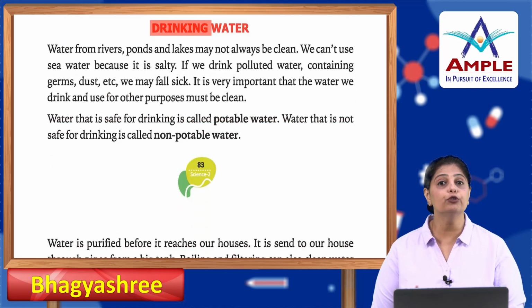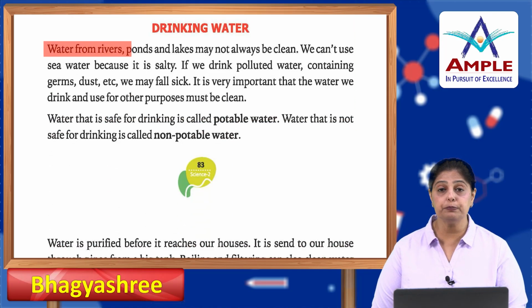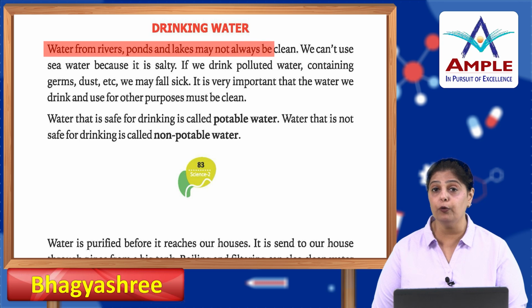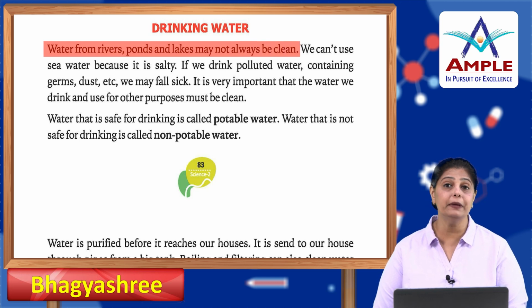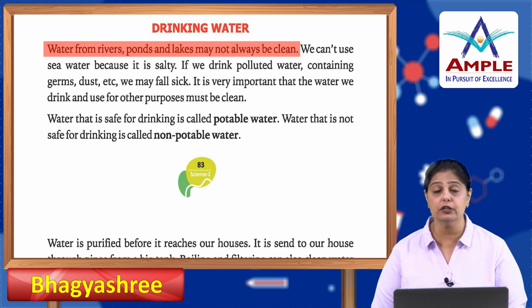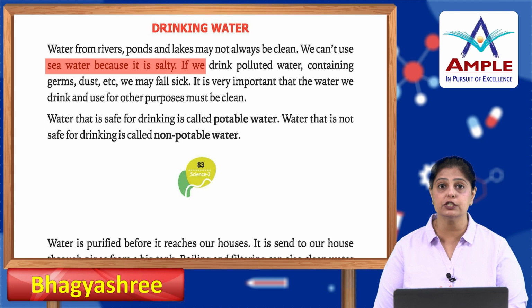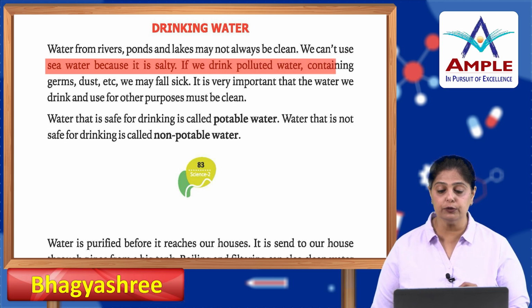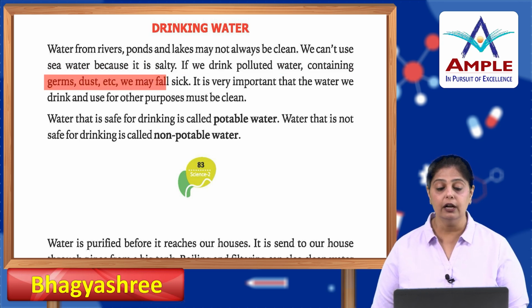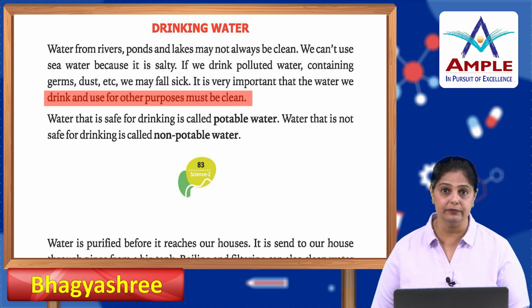Now, let's talk about drinking water. Water from rivers, ponds and lakes may not always be clean. We human beings tend to pollute it also. There are so many activities that take place by the lakes, rivers or ponds. Apart from that, we can't use seawater because it is very salty. If we drink polluted water containing germs, dust, etc., we may fall sick. It is very important that the water we drink and use for other purposes must be clean.